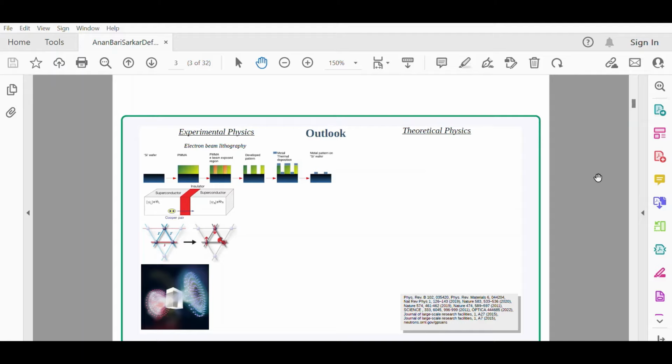These concepts are of very much interest. Then I would like to slowly move towards describing geometrically frustrated systems, where depending on the atomic positions and the bond length between two atoms, different kinds of magnetic phenomena and magnetic arrangements can be observed.